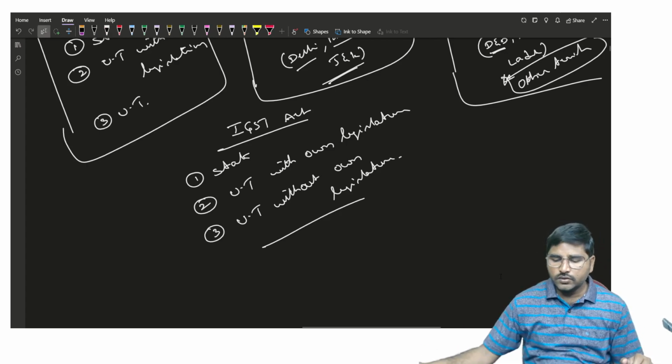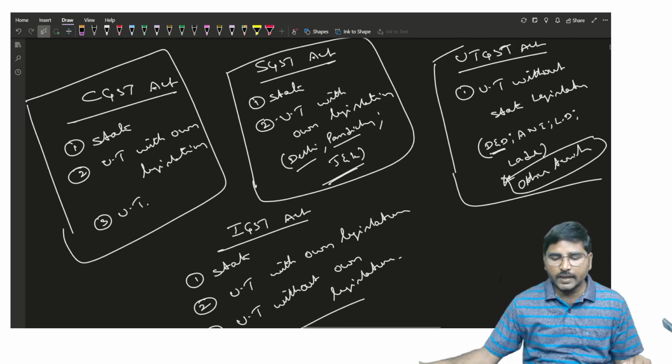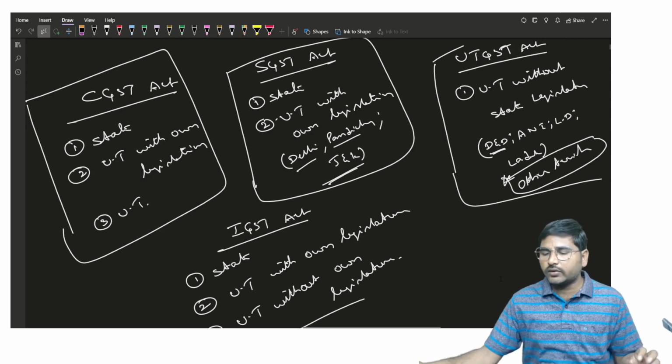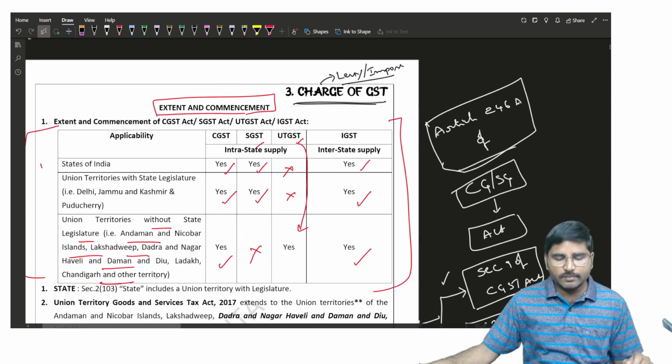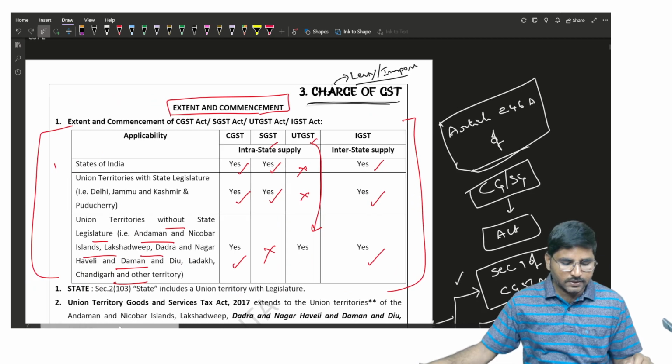Is it clear? So totally this is the applicability of the acts: CGST Act, SGST Act, UTGST Act, and IGST Act. Don't expect these for 1 mark questions in your examination, this is just for knowledge purposes.